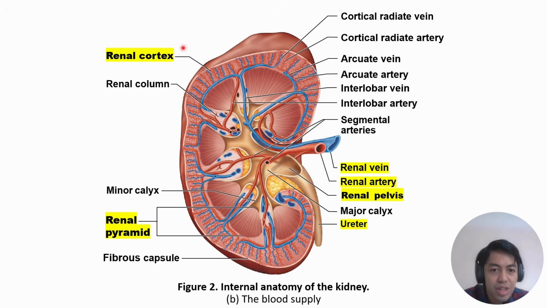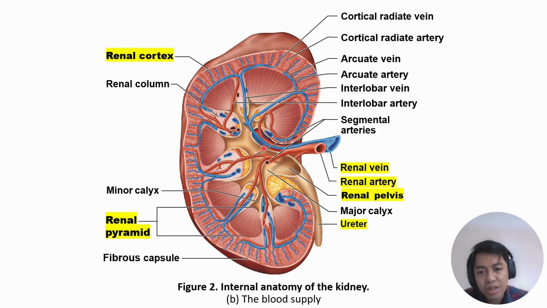So you can find here the renal cortex, the renal medulla here, and the renal pelvis here. In the renal medulla, you can find the renal pyramids. These are the renal pyramids. Then the columns are in between.